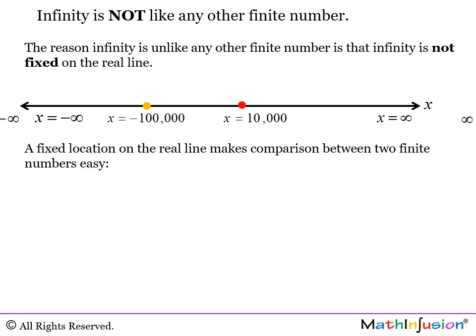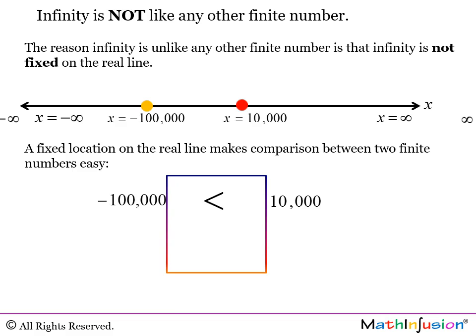A fixed location on the real line makes comparison between two finite numbers really easy. For example, if you take those two numbers, why do we know that 10,000 is greater than the other one? It's because if you look at the location on the real line, you can see that 10,000 is to the right of negative 100,000. So it is larger.